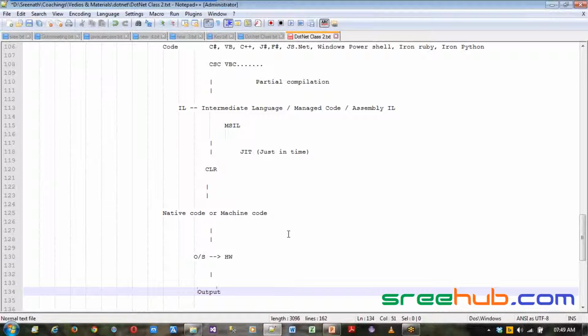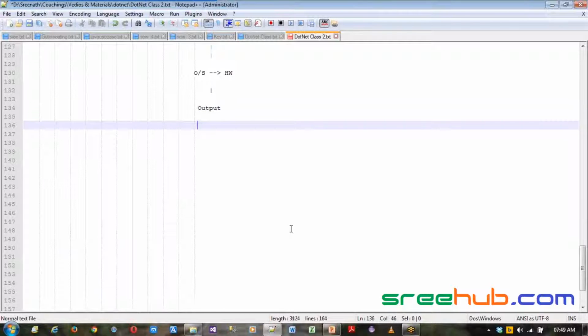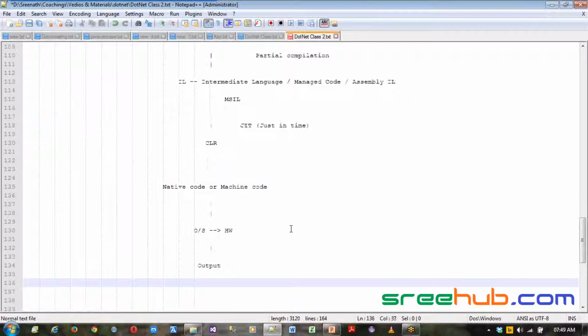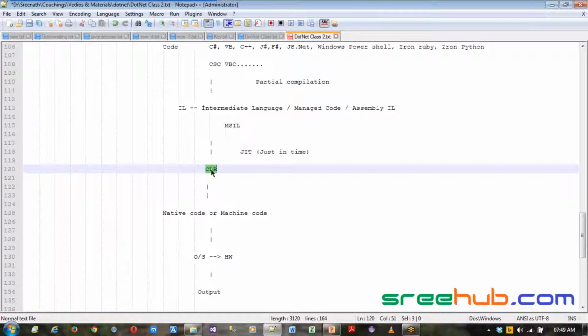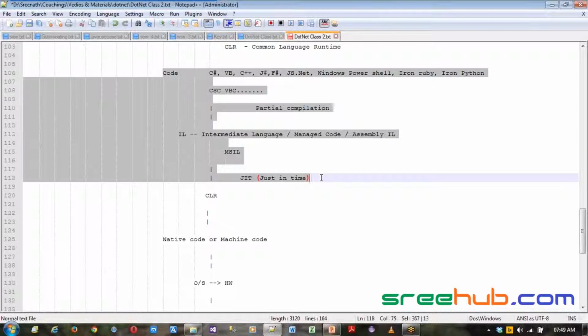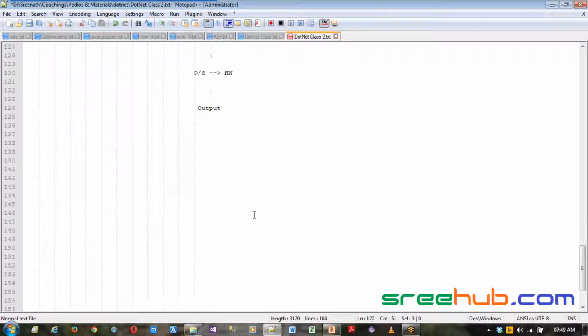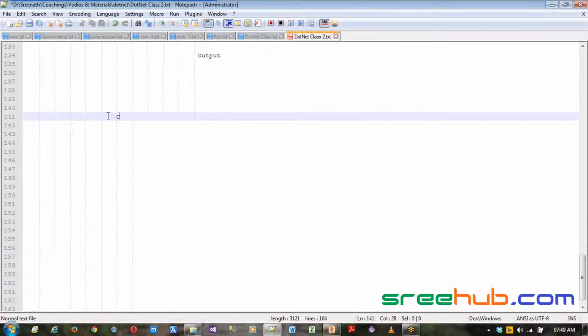This is same across different versions. Any number of versions comes up, doesn't matter at all. Your execution model will never change. Right? Now let's see this component, what exactly CLR contains, which actually converts all our code to IL then to native code, because this is the main component which converts or compiles our code to a native code. Let's see what is CLR.